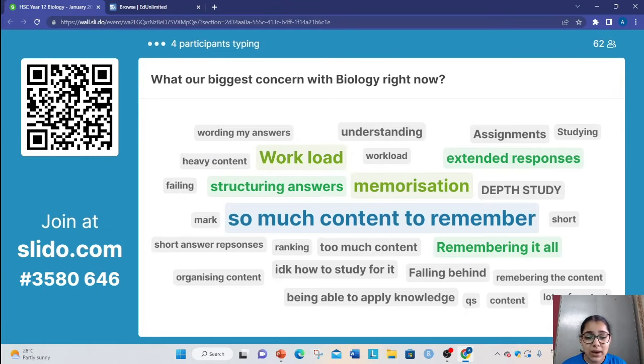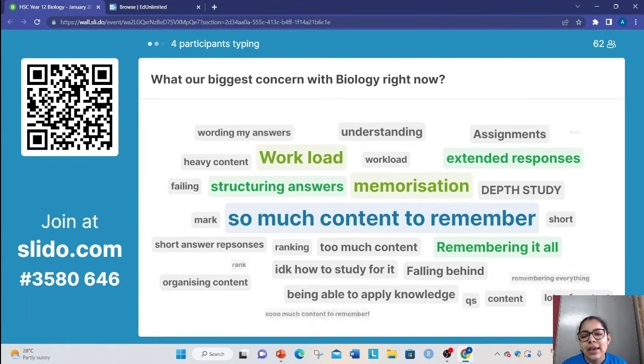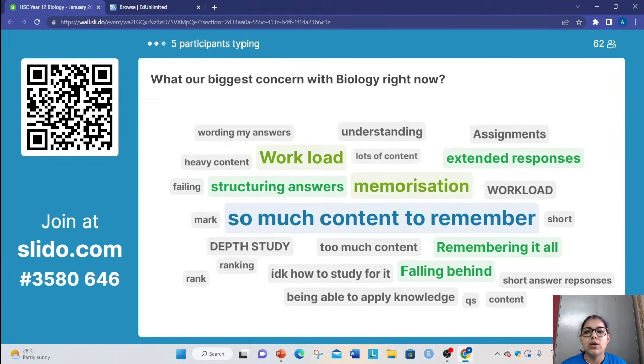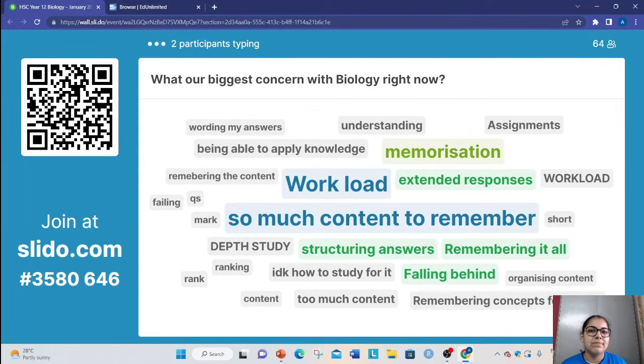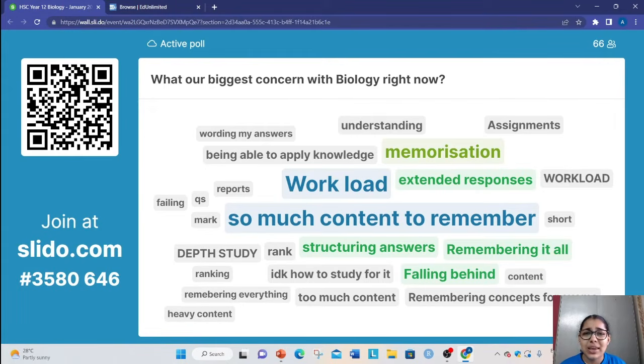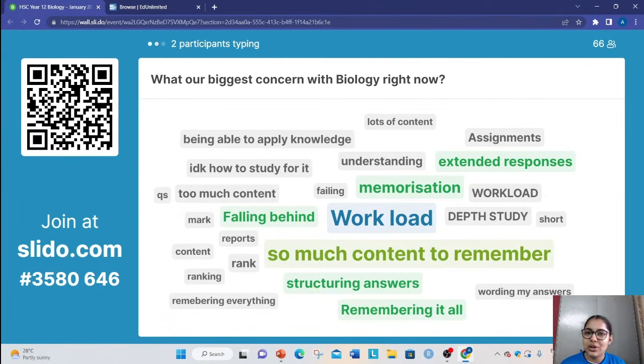Extended responses, that's a big one. Yes, remembering it all. Ranking, that's a good worry to think about from the get-go, that you need to stay in a specific spot to achieve your desired grade, your desired rank, and ultimately your desired ATAR. Can I just say from the get-go that what you do in class right now, your school assignments, are 50%. But the 50% that I think is more important is locked away until the HSC.